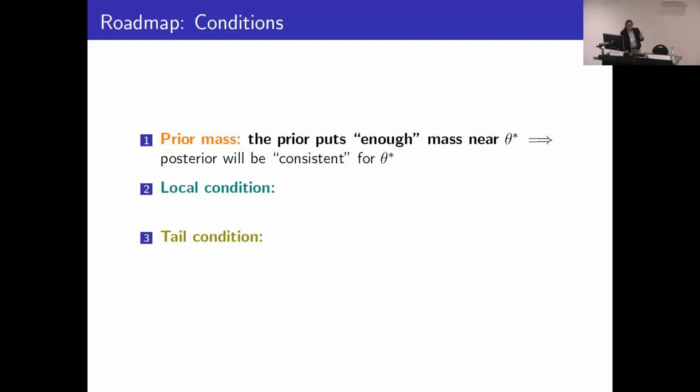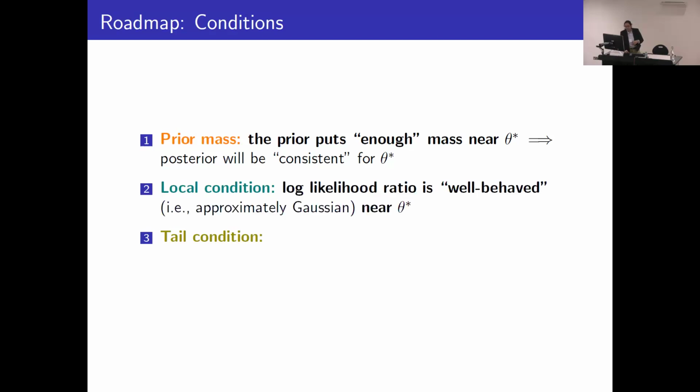Before I introduce the results, I'm going to display the types of conditions we're considering, because the actual conditions are a little dense to get through. The types of results that we're going to be thinking about, by which I mean asymptotic normality types of results, require three conditions. First, we need a prior mass condition that says the prior will put enough mass near the pseudo-true parameter, which will guarantee that the posterior will be consistent for this pseudo-true parameter.